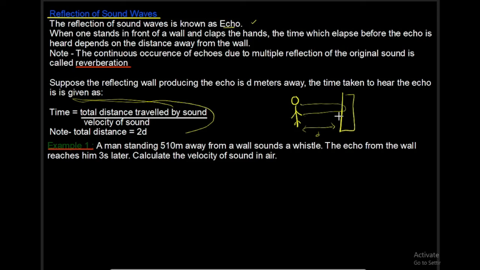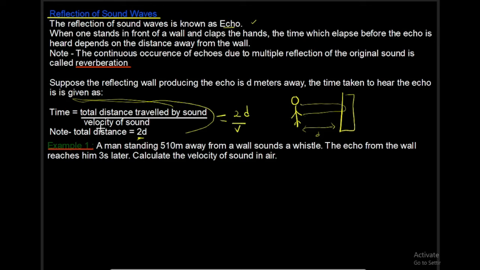So we have d going, d coming, and that will give us d plus d, which is 2d. So that's the total distance. All right, so don't forget, this is the time that will elapse, and it is equal to the total distance traveled by sound all over the velocity of sound. The total distance is 2d over v.